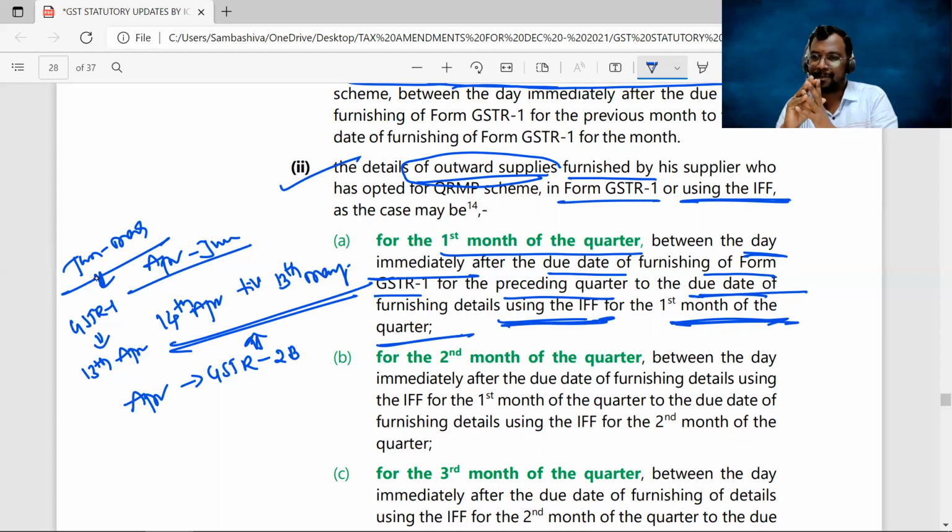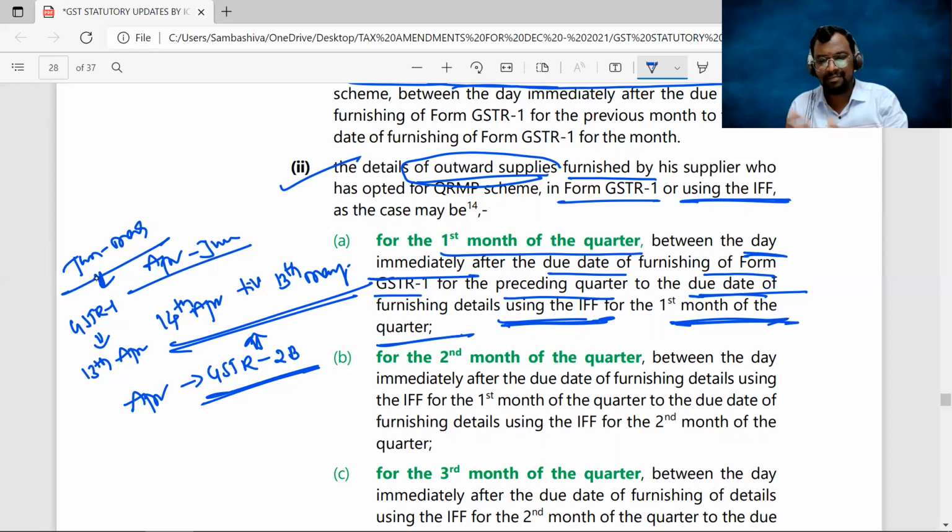Yes or no, sir? So from 14th of April till 13th of May, whatever outward supplies details are furnished by the supplier in his IFF, the attributable input tax credit will be reflected in the GSTR 2B. What if any invoice is uploaded after 13th of May? That will be reflected in the GSTR 2B of the May month. As simple as that.